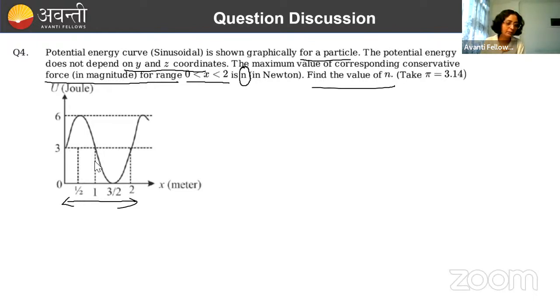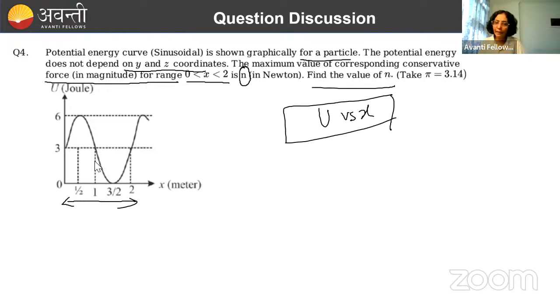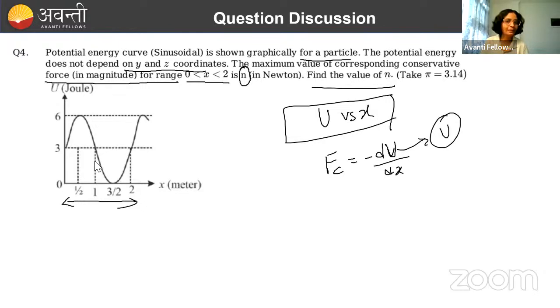How will we calculate the value of conservative force from potential energy? Here the potential energy curve is given. The U versus x curve is given, right? And we have to calculate the maximum value of the conservative force. If you remember how we calculate conservative force from potential energy, it is very easy. Conservative force is equal to minus du by dx. You already know this, right? Now, if you know the equation of u, you can very easily calculate this. And here the graph of u is given, and that graph is very simple.